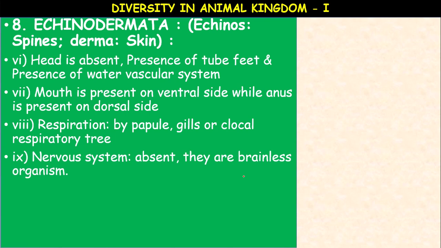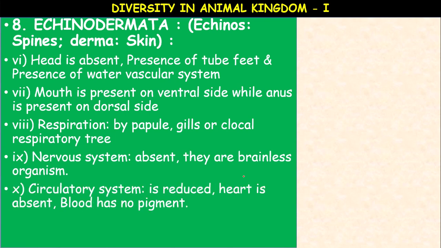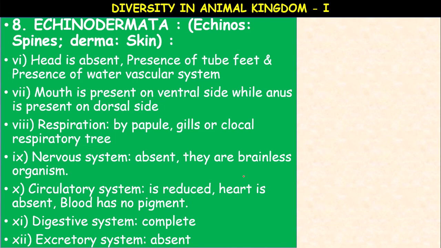The nervous system is absent, they are brainless organisms, and the circulatory system is reduced. The heart is absent, and blood has no pigment, like hemoglobin. The digestive system is complete, and the excretory system is absent.